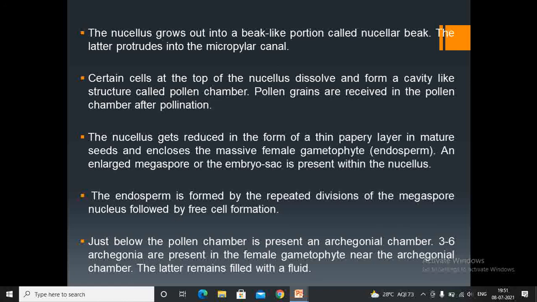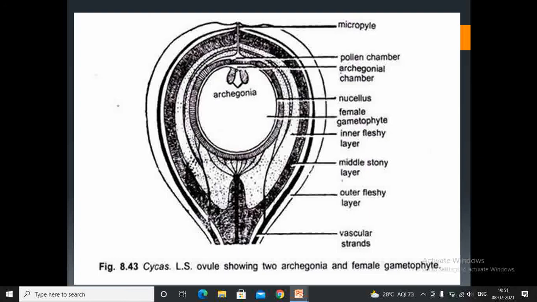It has a pollen chamber and an archegonial chamber, which help in receiving pollen grains and in the further fertilization process. So this is the section of an LS or longitudinal section of an ovule. This is the micropyle end, which allows the pollen grain to transfer into the archegonial chamber. This is the pollen chamber where the pollen grains are received. After that it moves to the archegonial chamber.